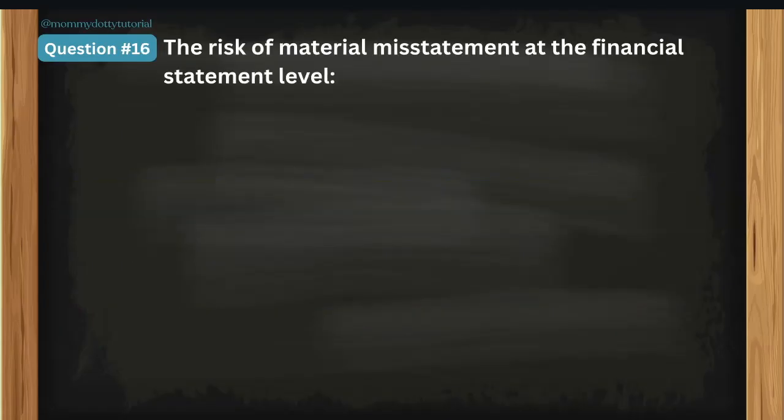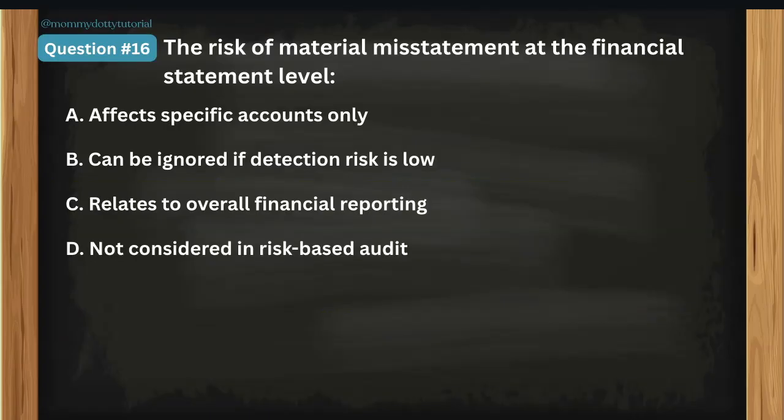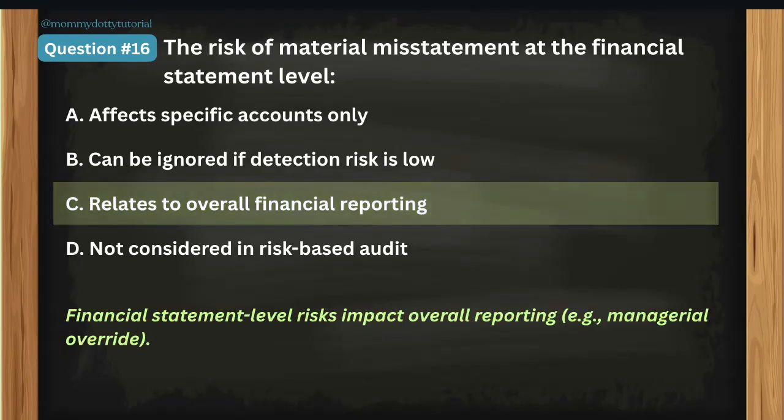The risk of material misstatement at the financial statement level: Letter A, affects specific accounts only. B, can be ignored if detection risk is low. C, relates to overall financial reporting. And letter D, not considered in risk-based audit. You may pause the video to think. The correct answer is letter C. It relates to overall financial reporting. So financial statement level risk impacts overall reporting. Example given, managerial override. Okay, now let's go to question number 17.